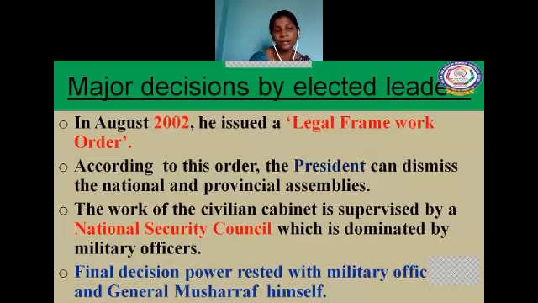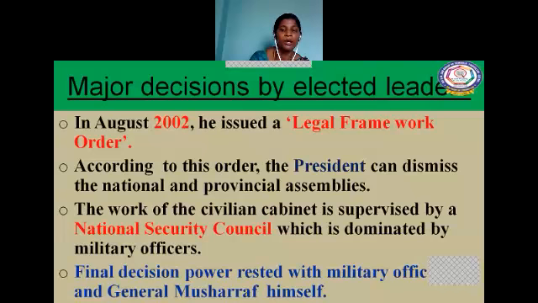And then in the same year, in August 2002, he issued a Legal Framework Order. According to this order, the president can dismiss the national and the provincial assemblies. Now at that point of time, who was the president? Musharraf. So this Legal Framework Order gave a lot of power to the president: the president can dismiss the national and the provincial assemblies.